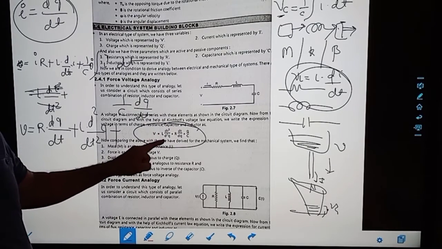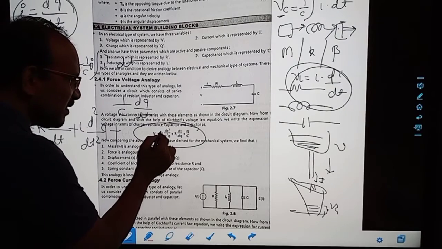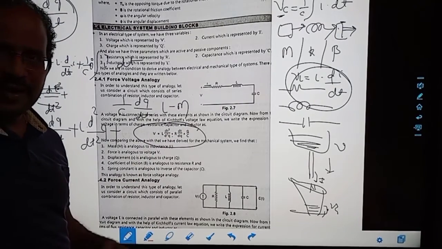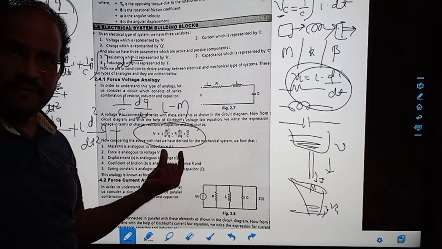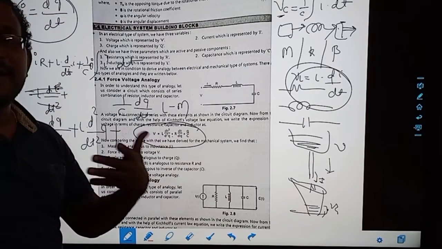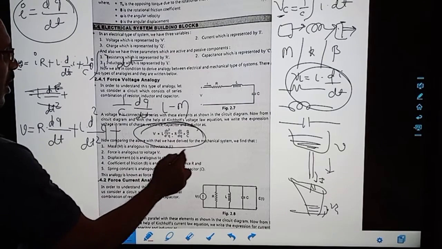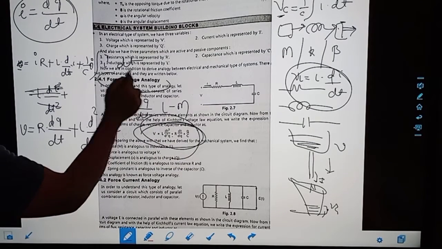Inductor is presented like a mass, L is presented like a mass. R is presented like the damping part, and C is presented like a spring. So this is what we call the voltage model, the force-voltage analogy.